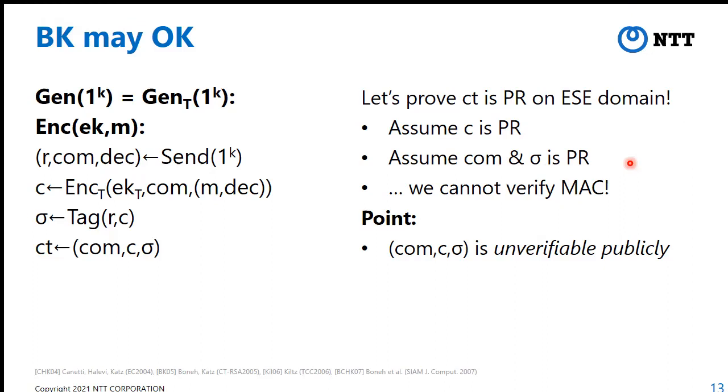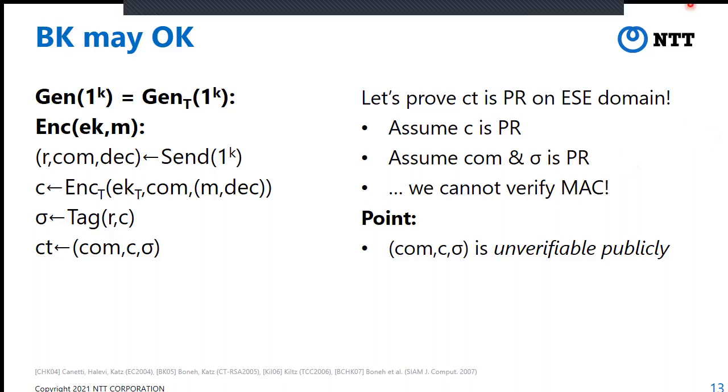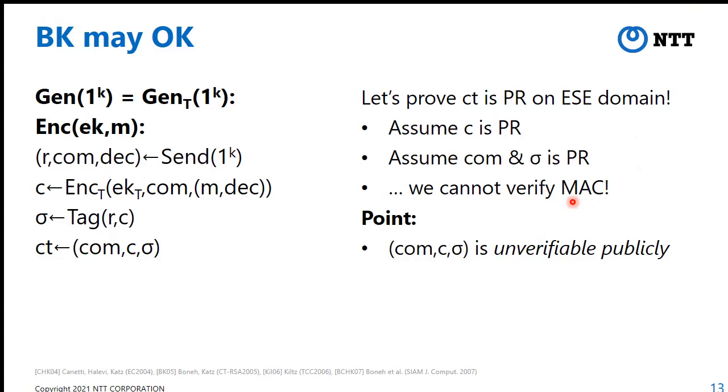But in the Boneh-Katz transformation, we cannot verify this MAC tag sigma. So the point is that the commitment, C, and sigma are publicly unverifiable. So this allows us to prove that the Boneh-Katz transformation preserves pseudo-randomness. We omit the details of the proofs, so please see the full paper.